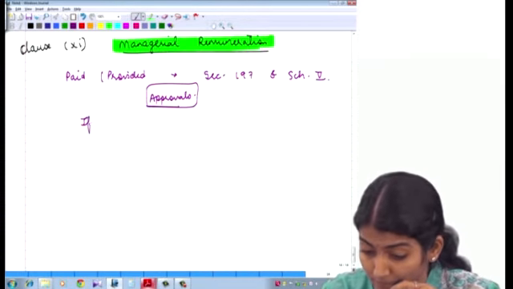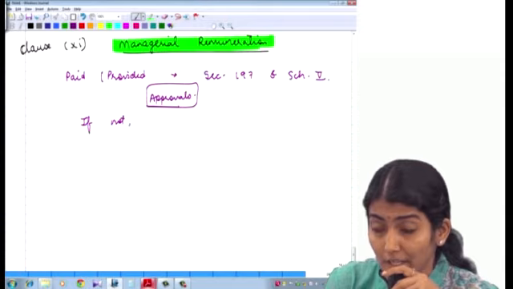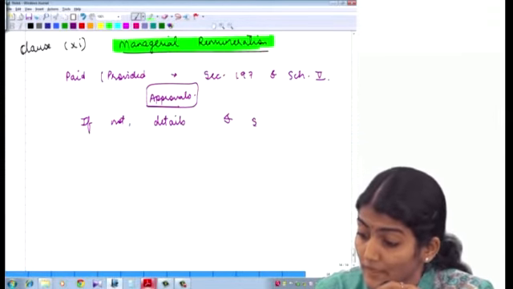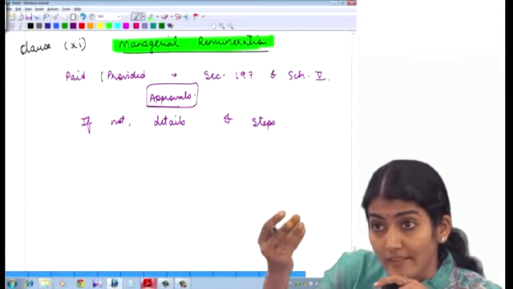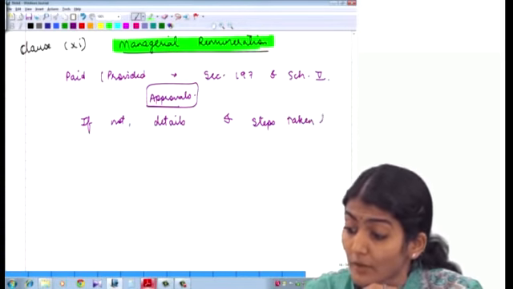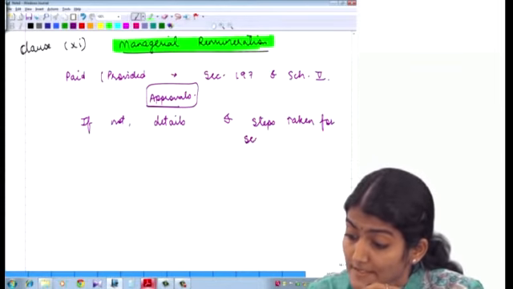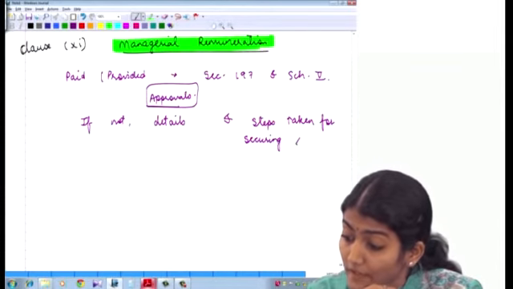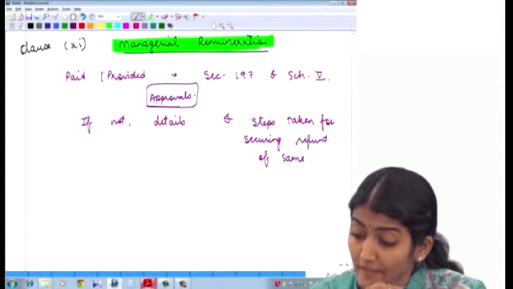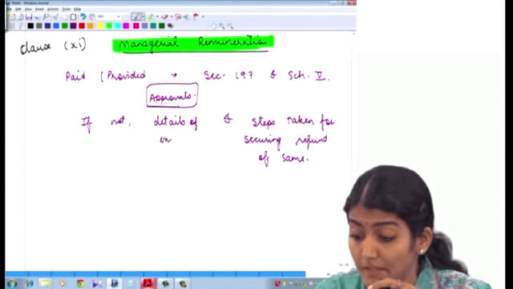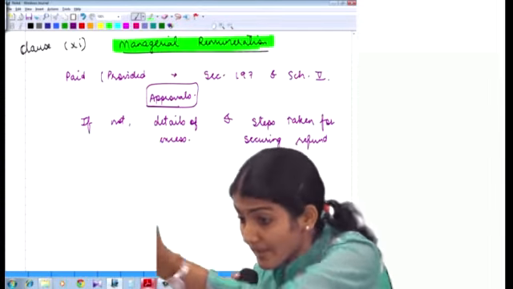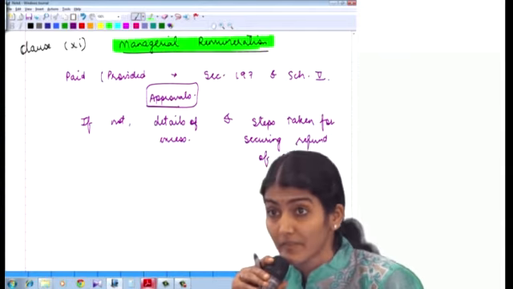And if not, it has not been provided for, then again the details of the excess, and look at the new thing over there. Matlab pura hi new hai. Steps taken for securing refund of the excess which has been paid. Details of any excess managerial remuneration has been paid. And it says, bhul jao nahi, excess pay kiya, what are the steps taken to secure refund of the same?